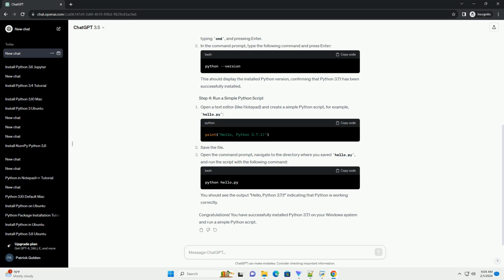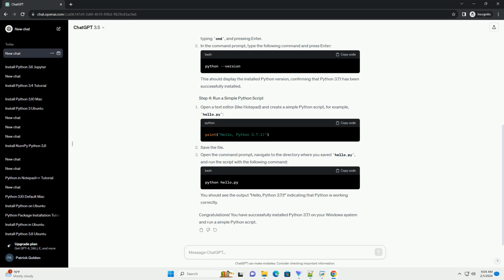Certainly. Here's a step-by-step tutorial on how to install Python 3.7.1 on a Windows operating system. Please note that the steps might vary slightly depending on your operating system. Open your web browser and go to the official Python website.